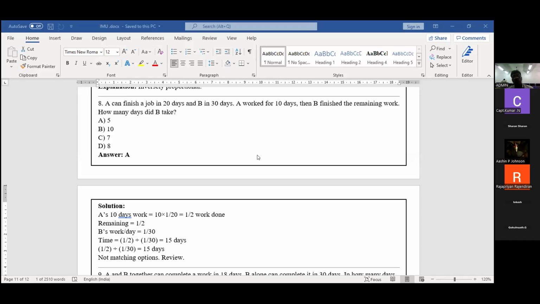For example, one work is given. If A does it alone, 20 days is required. The same work, if B does it alone, 30 days is required. Initially, A starts the work and works up to 10 days only. After that, the remaining work will be completed by B.